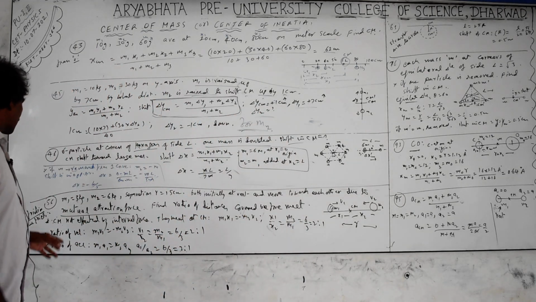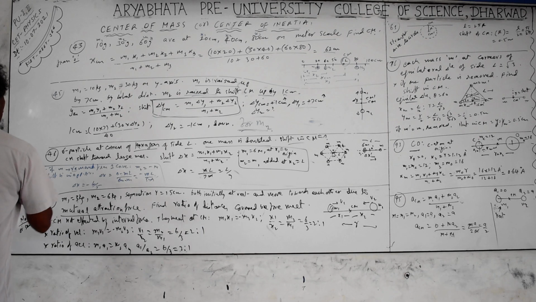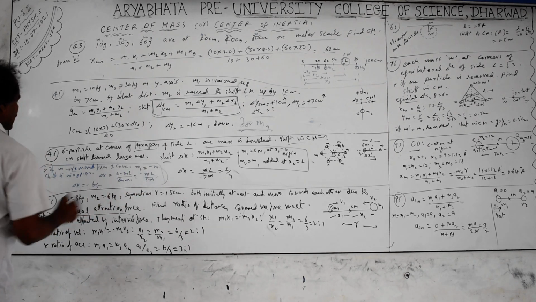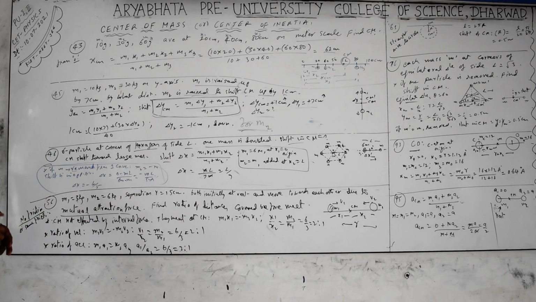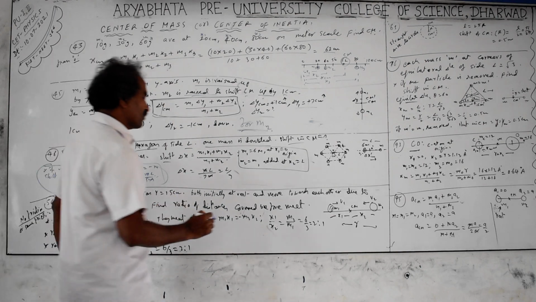Next, 56th question. This is not related to this problem; this is an extra point. M1 is 3 kg, M2 is 6 kg. The separation is 15 centimeters, both initially at rest and moving towards each other.